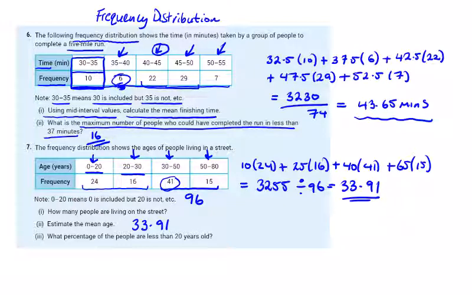Well, that's just a silly question, isn't it, to throw in here. 24 over 96 is a quarter, isn't it? 24 over 96 times 100. They ran out of stuff to ask here, so that's 25% or a quarter. So these frequency distributions, straightforward enough questions as an intro into leaving cert statistics.